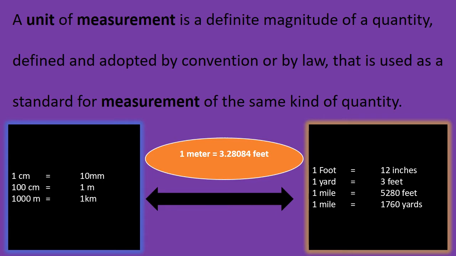Similarly, the FPS system measures length in inches, feet, yards, and so on. 1 foot equals 12 inches, 1 yard equals 3 feet, 1 mile equals 5280 feet, and 1 mile equals 1760 yards. Both systems are used as a standard for measurement of the same kind of quantity by convention, as 1 meter equals 3.28084 feet.